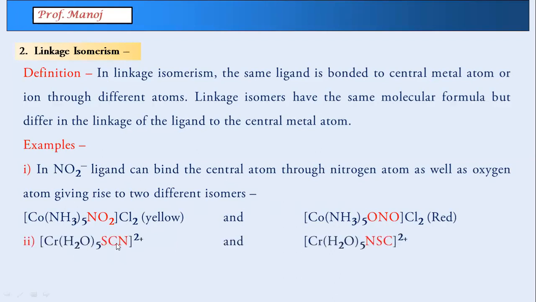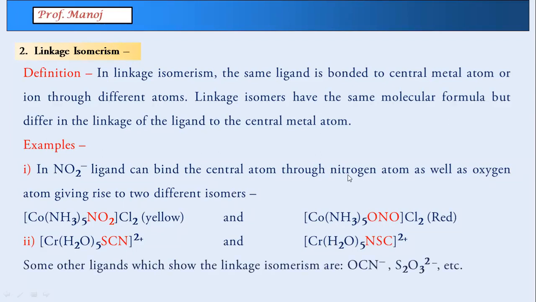Another example: through sulfur, through nitrogen. And if you remember, we had done a third one from that, cyanide also. So the other groups which you can show are these: NO2, SCN, OCN, S2O3. These are a few examples of linkage isomerism.